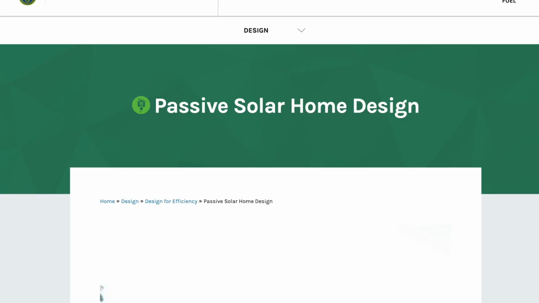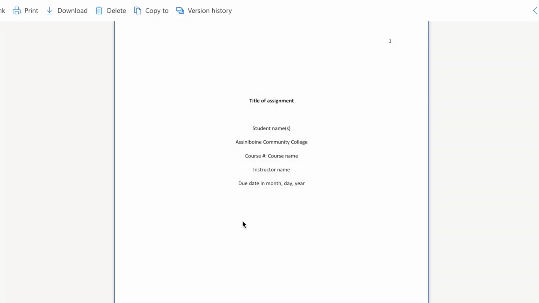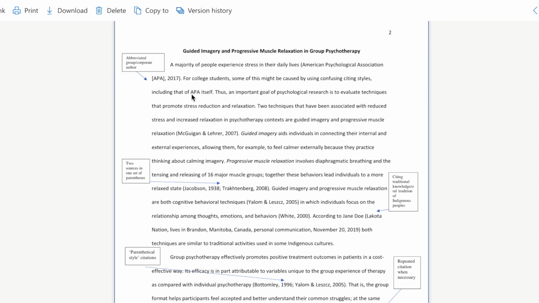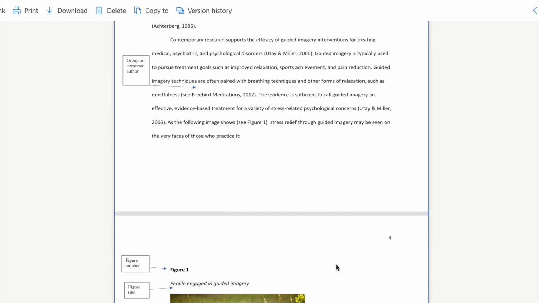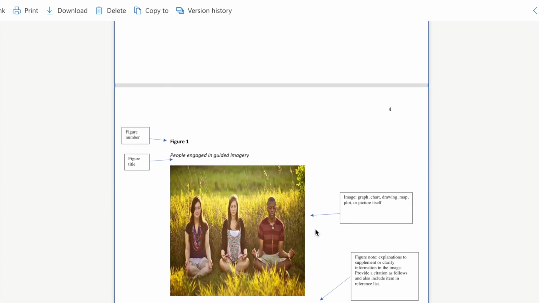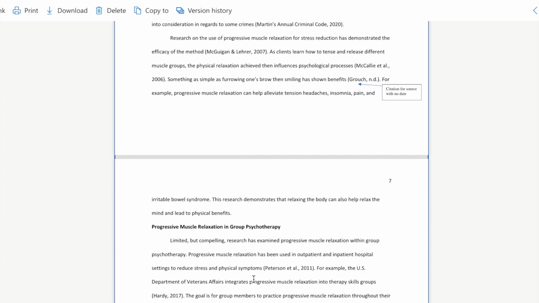Now, because there's no citation button, I need to create my own citation. I need to open this APA 7th edition PDF student sample paper. This is what I used for my essay. So it's an example of a student paper, and it has all the information for in-text citation. Sometimes you have two authors, sometimes you have a group of authors, and so it's giving you everything. So your paper isn't going to look like this because it has so many examples. It teaches you how to do the pictures and everything. Your paper will look like my essay paper, but here is basically our textbook of how to cite.